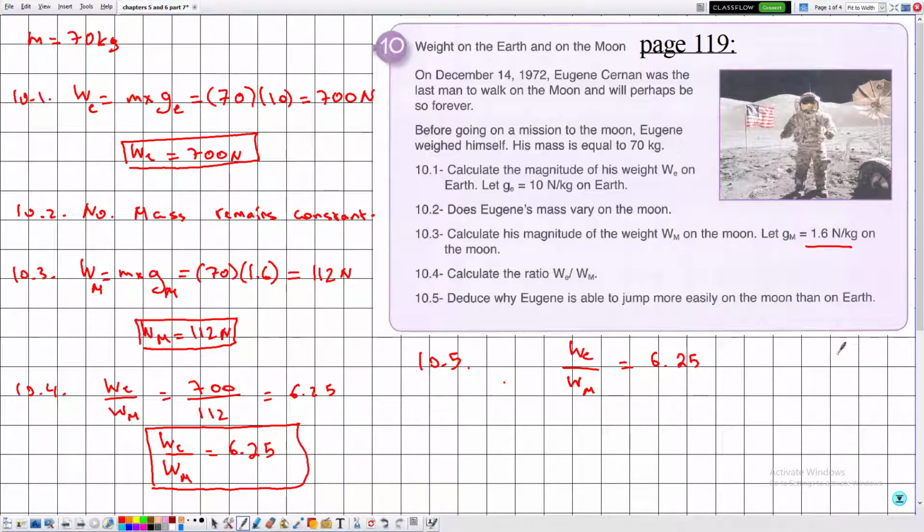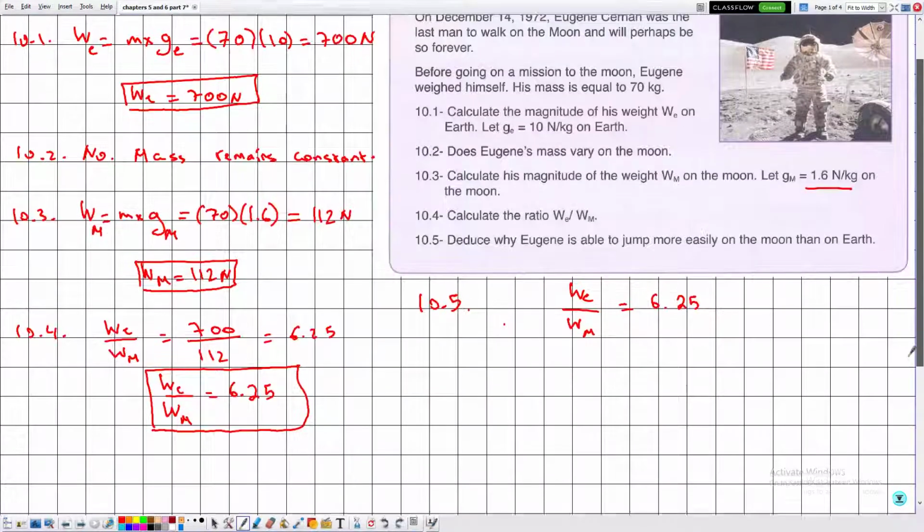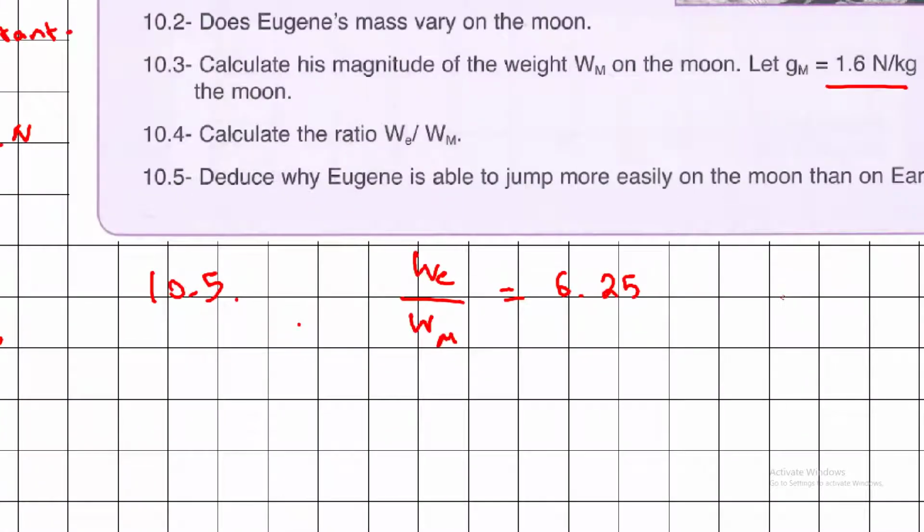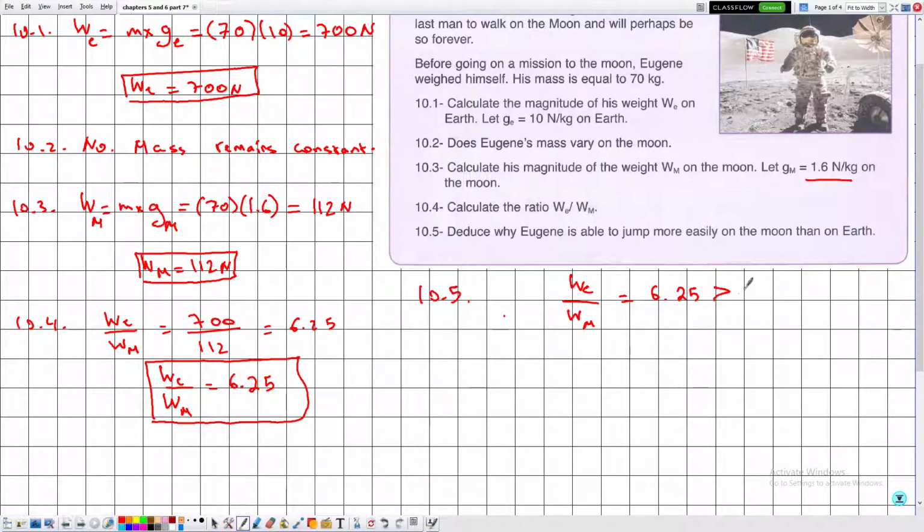Now, first of all, in order to solve this question, this is the first time we encounter such type of questions. Notice that this number is greater than 1. So whenever we want to use the ratio in order to answer such type of questions, we need to compare this number to 1. So this number is greater than 1, which means that WE over WM is greater than 1. Now here 1 is divided by 1, so if we cross multiply, WE is greater than WM.